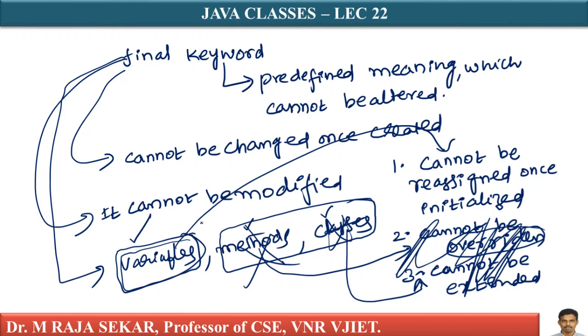Now we will try to understand what is a final variable. As I told you, once you initialize the final variable with some value, I cannot reinitialize it. A variable declared final cannot be reassigned later. It works like a constant. You might have heard of constants in C or C++ programming languages.